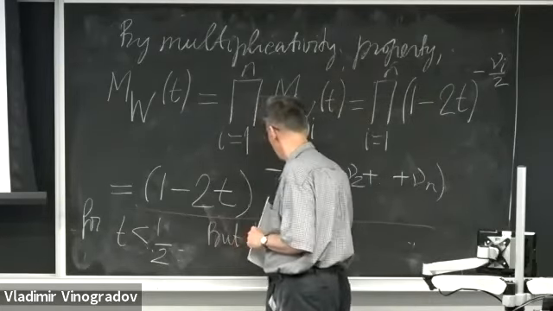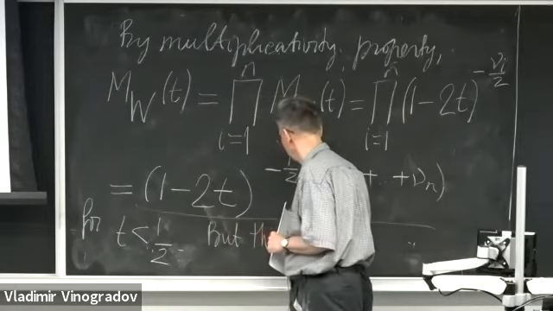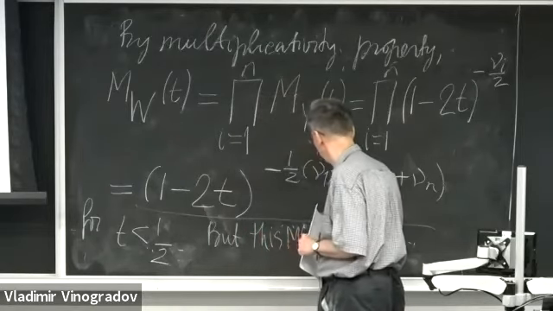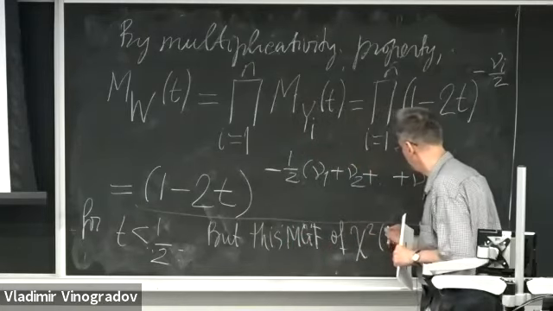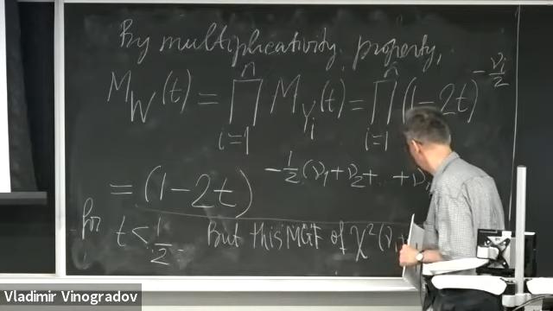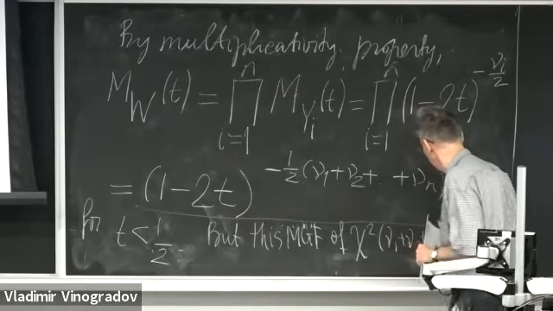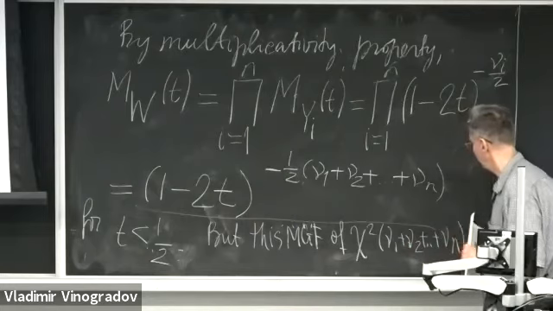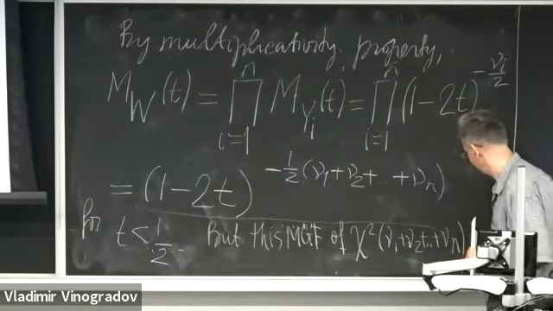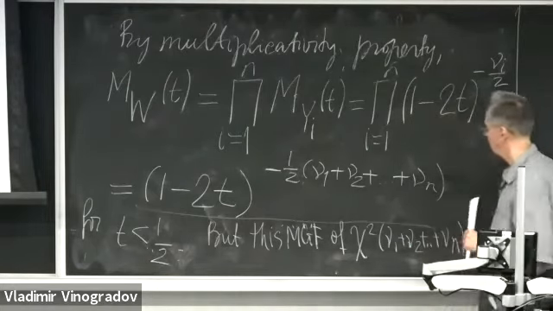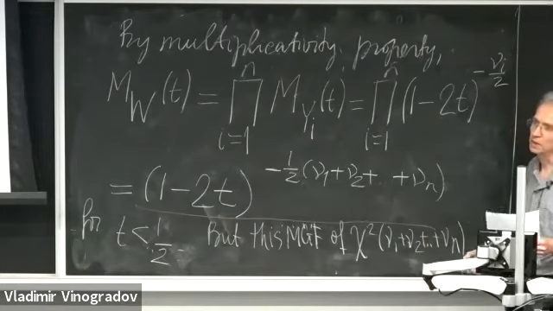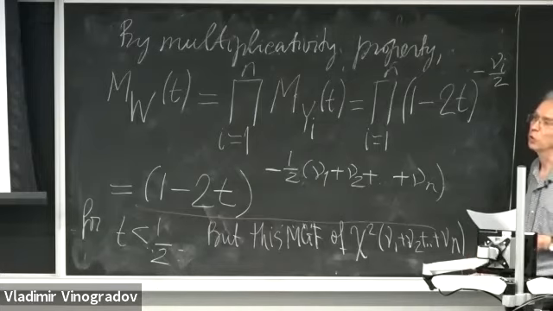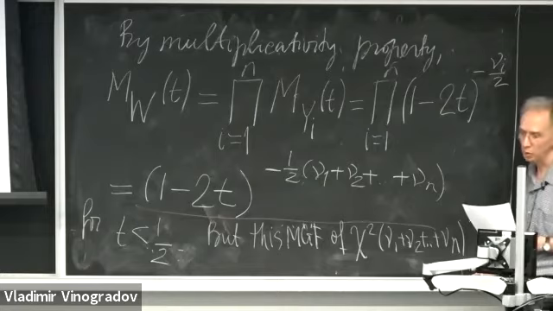But this is the MGF of a chi-squared variable with nu1 plus nu2 plus etc. plus nu n degrees of freedom. And the conclusion I'm going to make is that the sum of independent chi-squared variables is also chi-squared distributed.